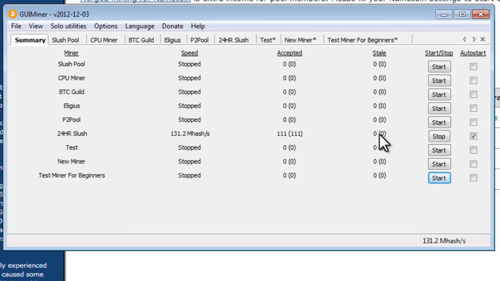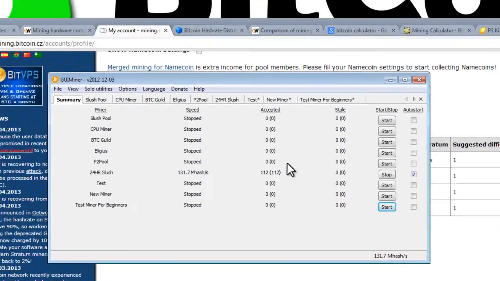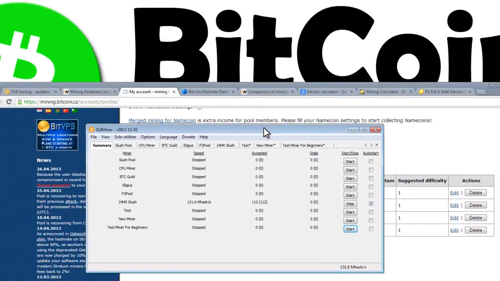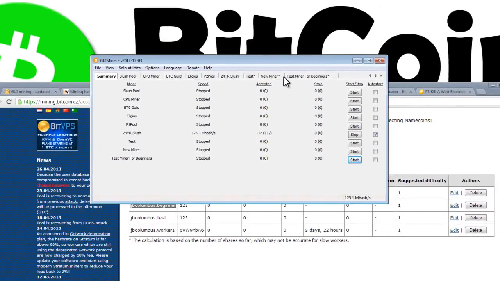If you have any numbers in this column under stale, basically what that means is that you were given some information to solve, you solved it, you sent it in, but you sent it in too late, or you sent it in and it was wrong. So you'll have a number under this column, and that won't be counted towards your payout. Every time you get an accepted share, you get paid. Now, that's really all we need to do. Now, your computer is mining.